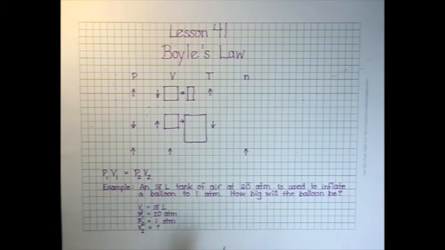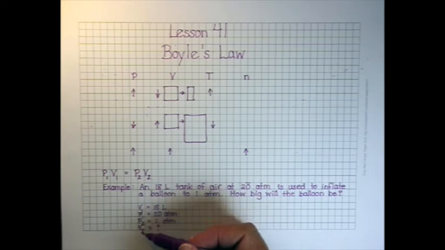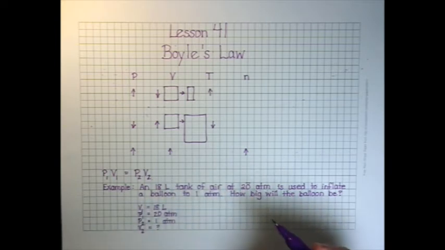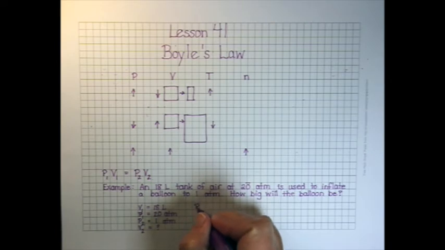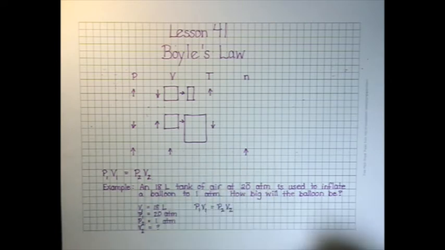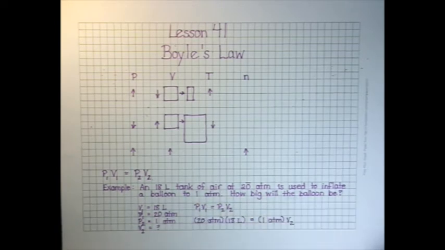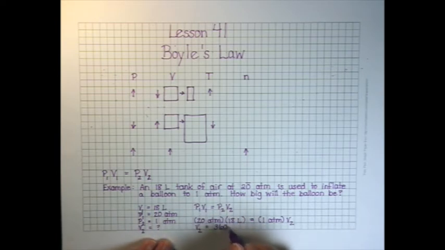So now we've taken this word problem and turned it into a list, which is just so much easier to deal with. All right, we look at these and say, oh, what equation do I know that has these variables in it? Oh, yes, Boyle's Law. So tell me the equation you're going to use, substitute in the numbers, and then you can let your fingers do the walking on the calculator, and you'll find that the second volume will be 360 liters. That's a big balloon. That would be something like 90 gallons. But see, it's a very simple and straightforward calculation.